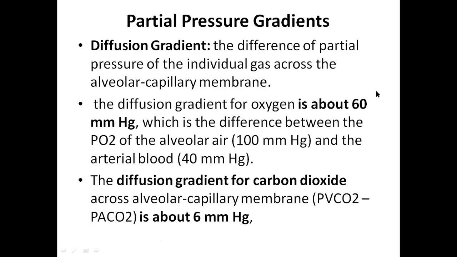But you can say, sir, here oxygen is having a 60 mm difference, whereas carbon dioxide is having only a 6 mm partial pressure difference. But the carbon dioxide has a higher diffusion coefficient. It is 20 times more soluble. So even if oxygen has a 60 mm difference and carbon dioxide only a 6 mm difference, the amount of carbon dioxide leaving with ease will be more compared to oxygen because it has 20 times higher diffusion capacity.